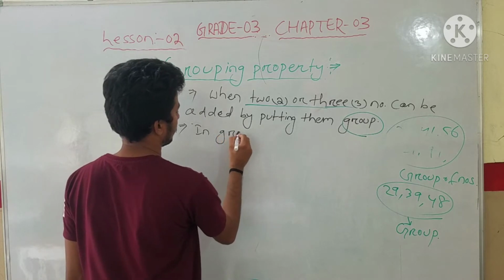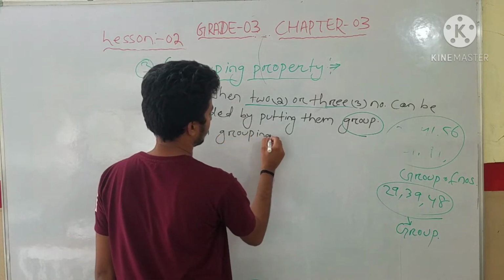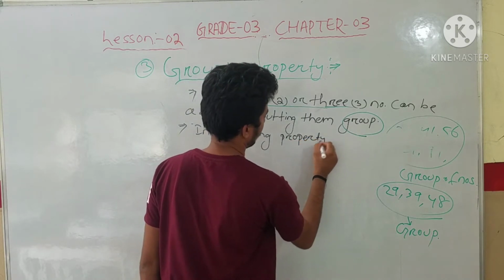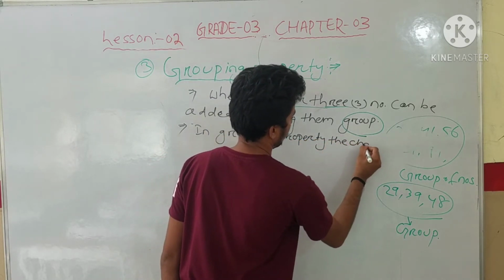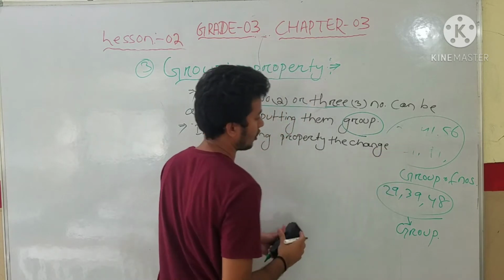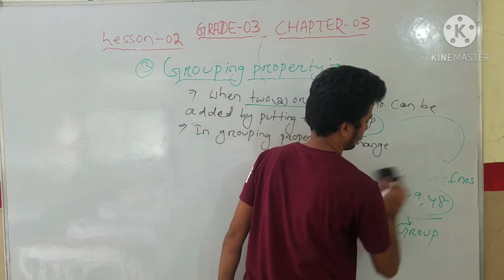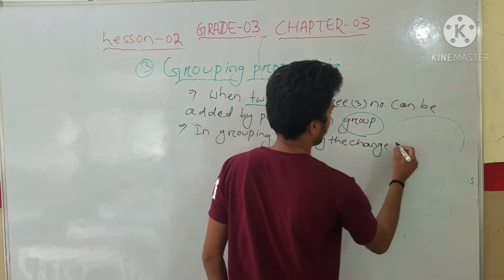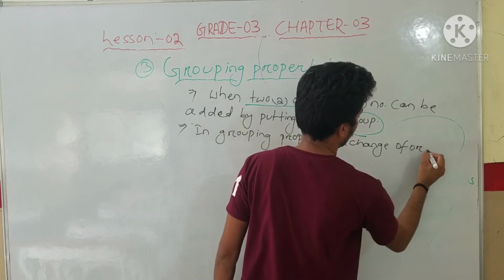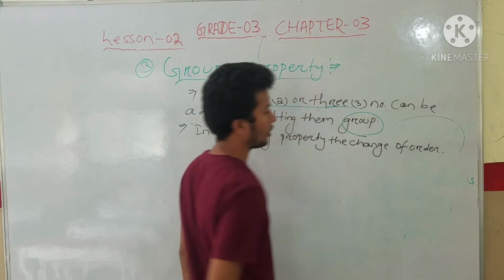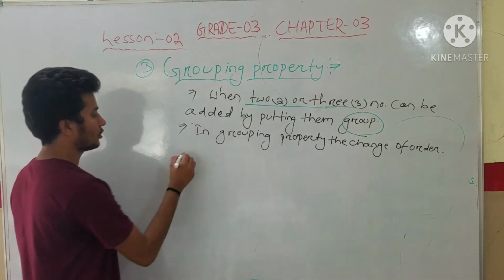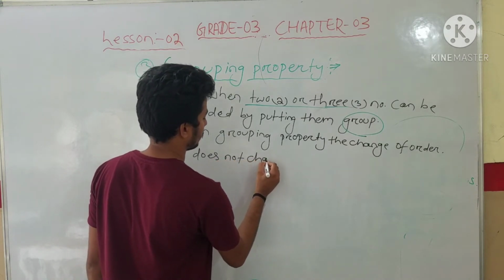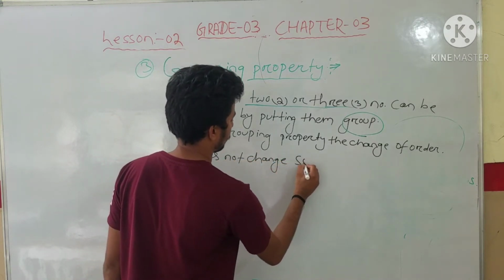In grouping property, the change of order of addends does not change the sum.